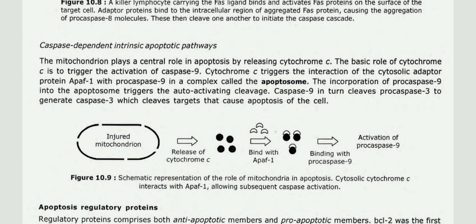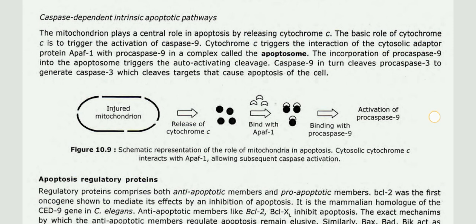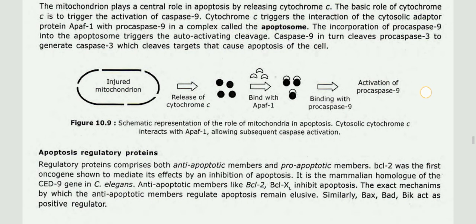Then the intrinsic apoptotic pathway. The mitochondria play a central role in apoptosis by releasing cytochrome C. The basic role of cytochrome C is to trigger the activation of caspase 9. Cytochrome C triggers the interaction of the cytosolic adapter protein APAF1 with procaspase 9 in a complex called the apoptosome. The incorporation of procaspase 9 into the apoptosome triggers auto-activating cleavage. Caspase 9 in turn cleaves procaspase 3 to generate caspase 3, which cleaves targets that cause apoptosis of the cell.